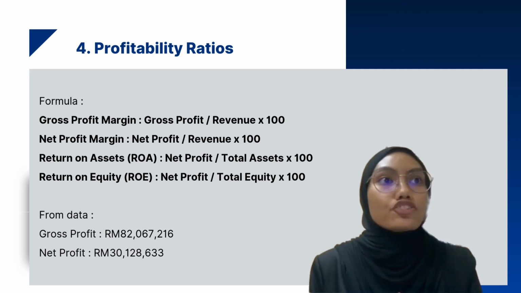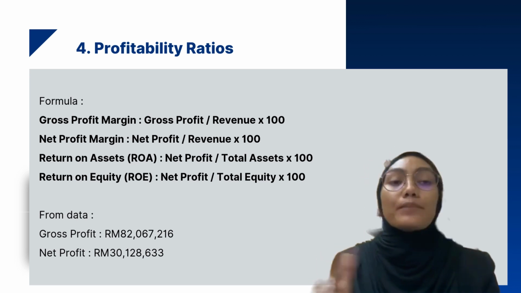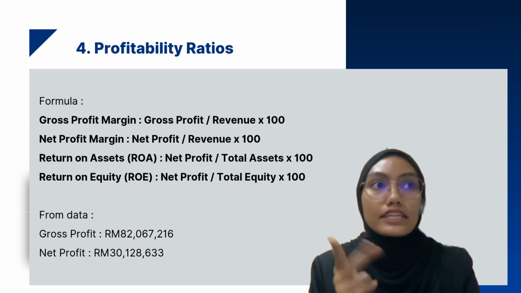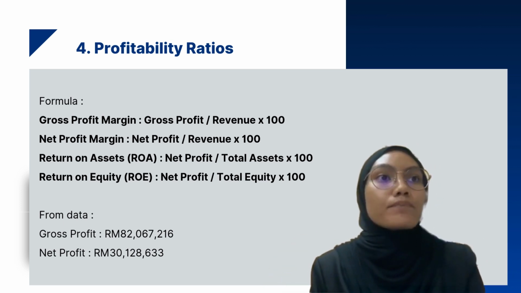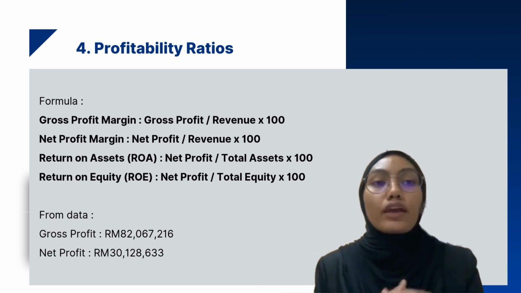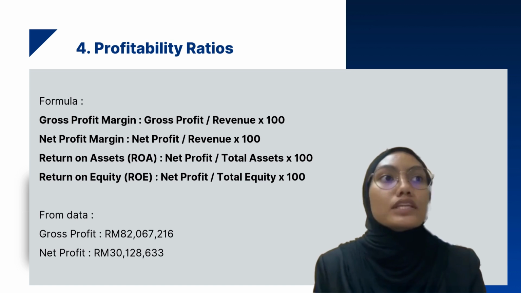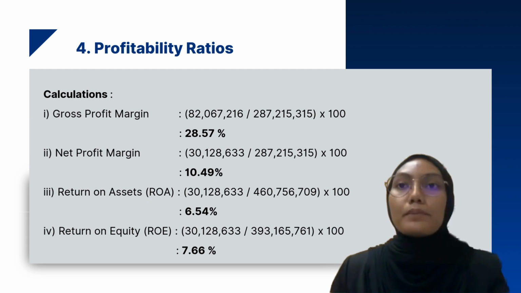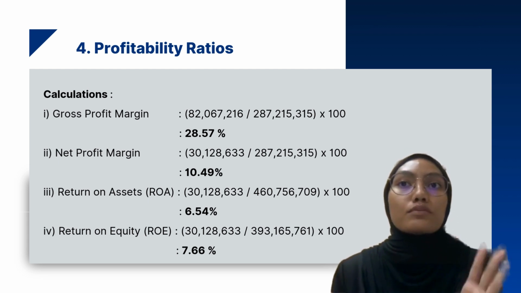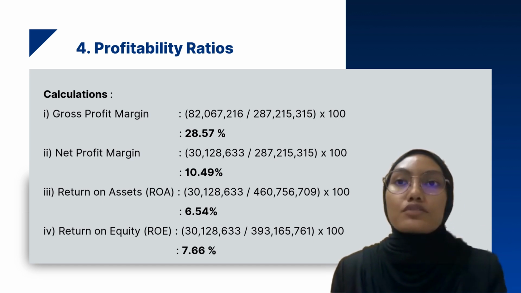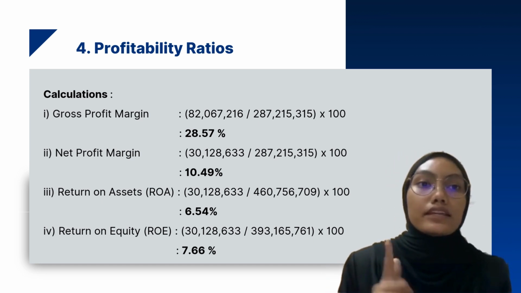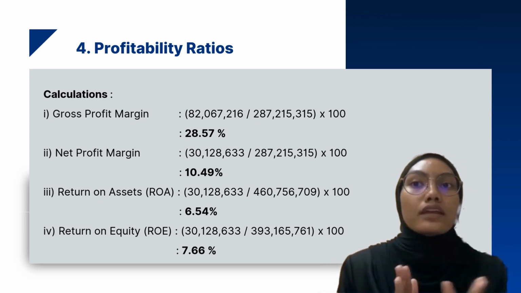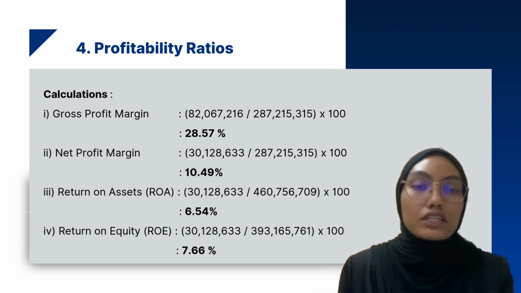The last one is the profitability ratios. Profitability ratio is a financial metric used to assess the company's ability to generate profit relative to its revenue, assets and equity, and also other financial elements. These ratios help the stakeholders to understand how efficiently a company is using resources to produce earnings. So for the calculations, we are finding 4 types of calculation in profitability ratios. The first one is the gross profit margin, the next one is net profit margin, the third one is return on assets, which is the ROA, and the last one is return on equity, which is the ROE.